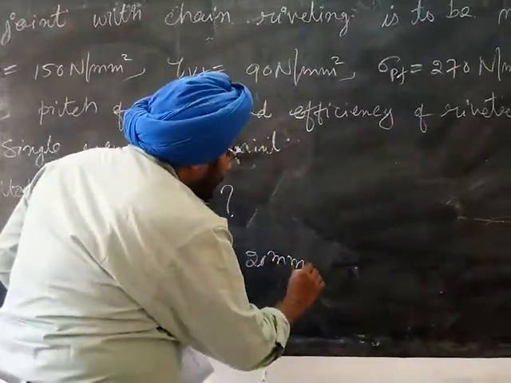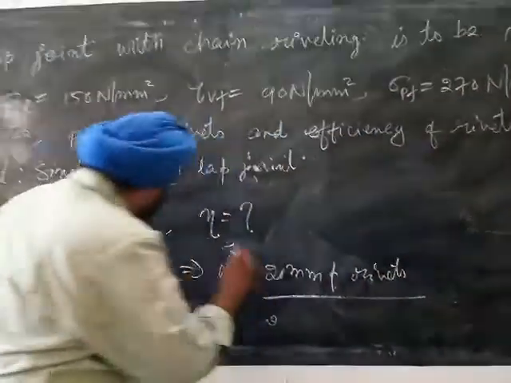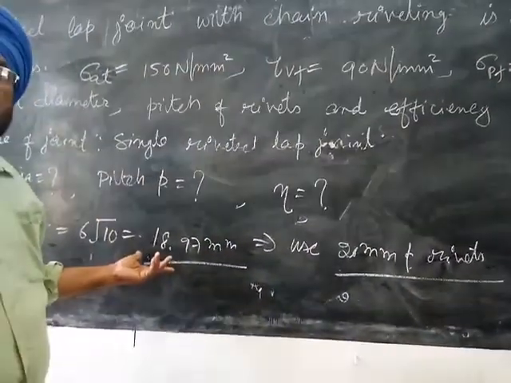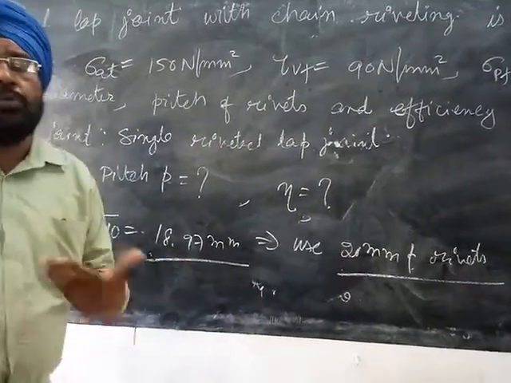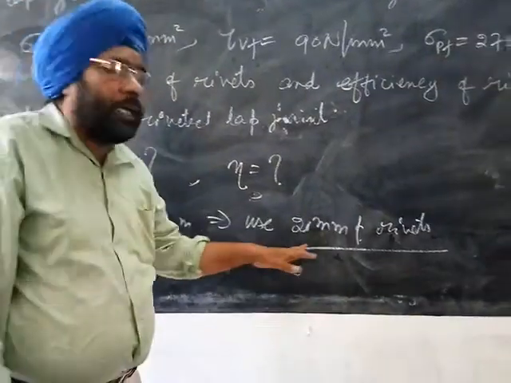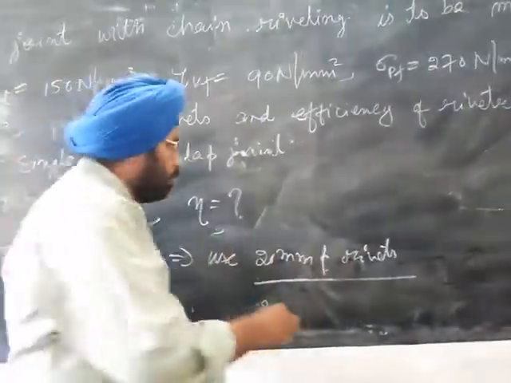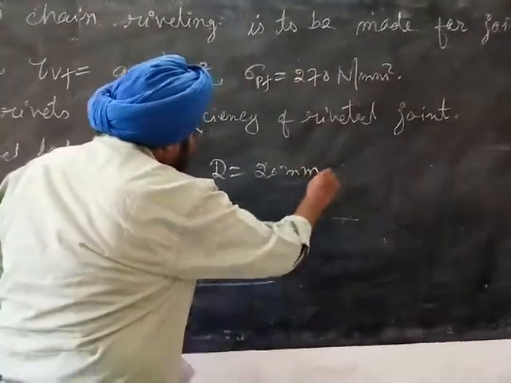mm diameter ribs. So from this calculation we get some idea. Which size of the rib to be used? So 18.97, then it means we will use 20 mm diameter rib. So the diameter of the rib to be used is 20 millimeter.